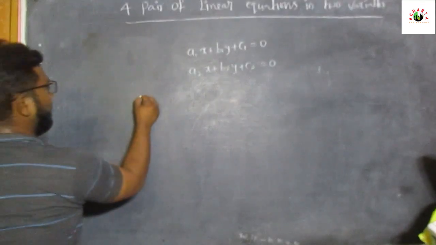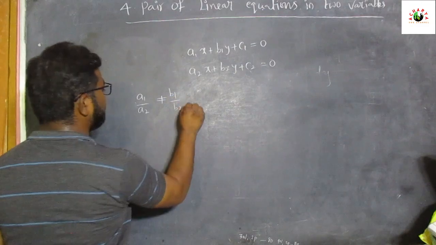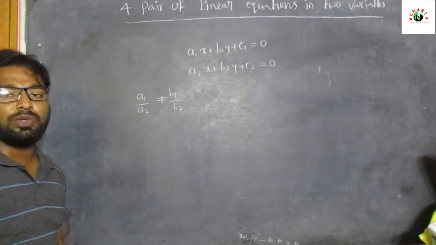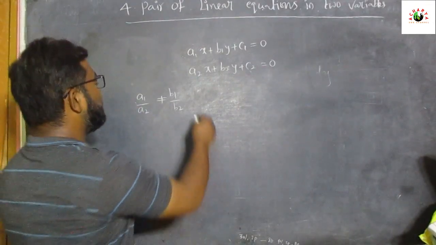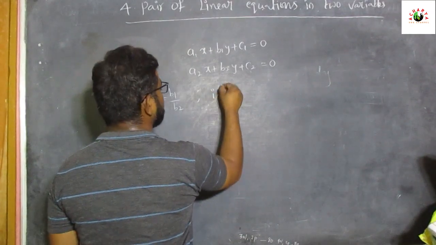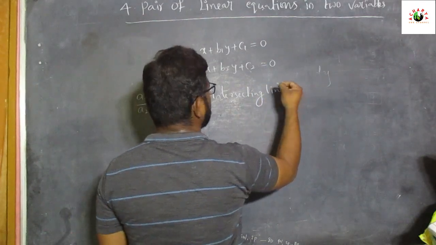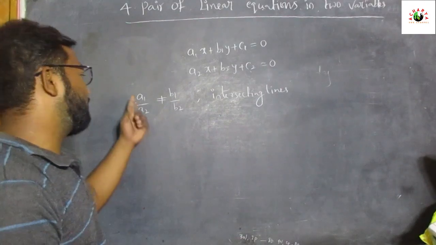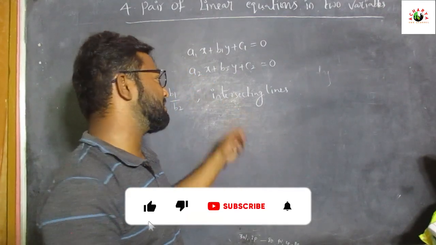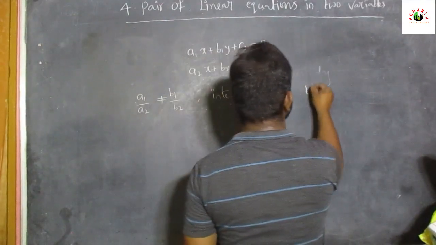Let's see, if a1 by a2 does not equal to b1 by b2, these two equations represent intersecting lines in the graph, and it has only one solution, that is a unique solution.